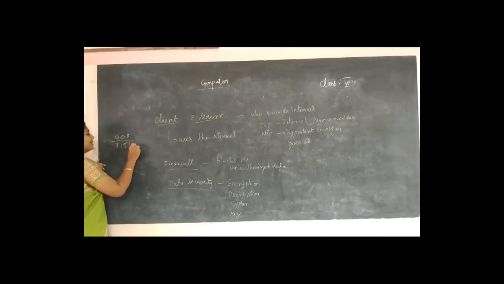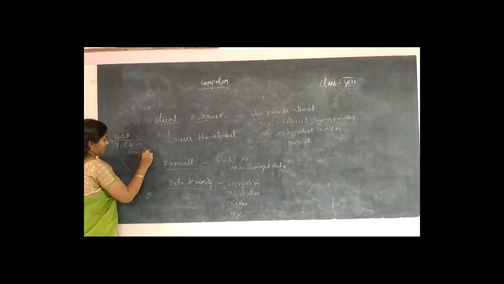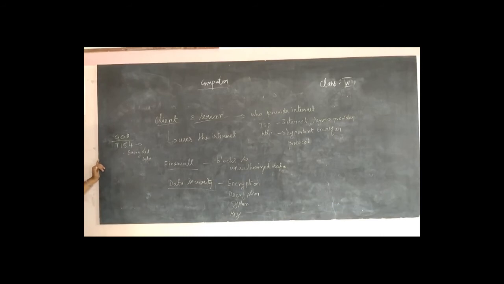Okay, so the encrypted data is 715. In military purposes, sometimes if you want to convey a message from one point to another, so that when the message is intercepted by anyone in between, they will not be able to find the details.